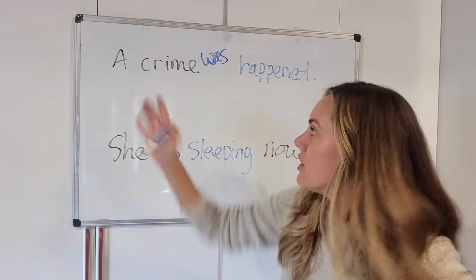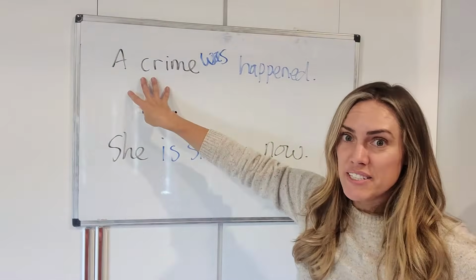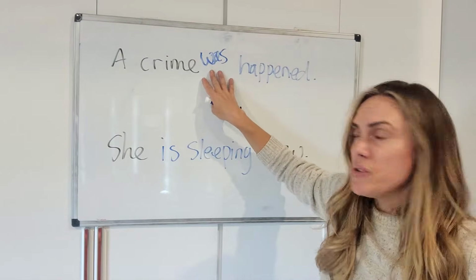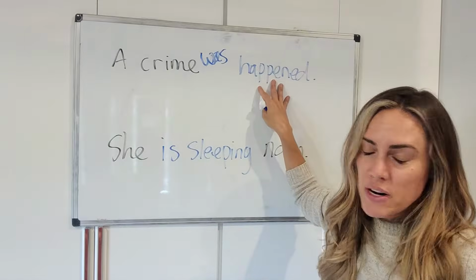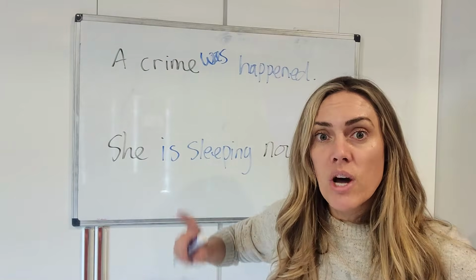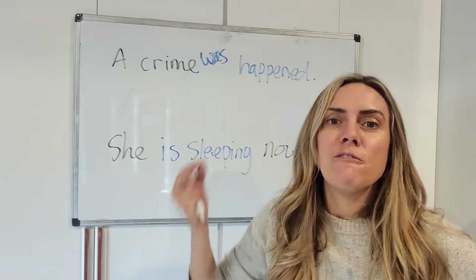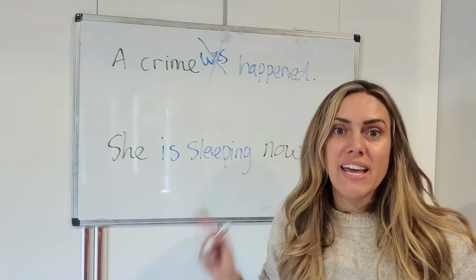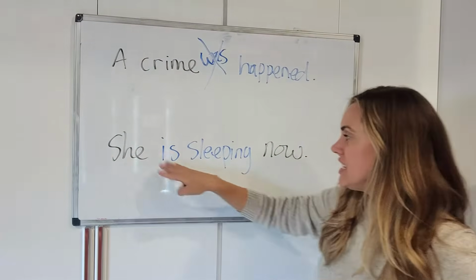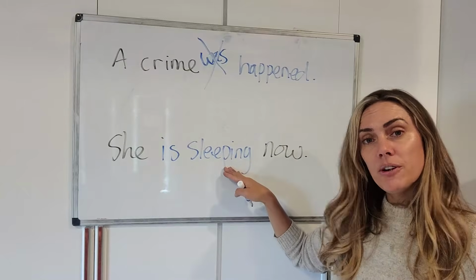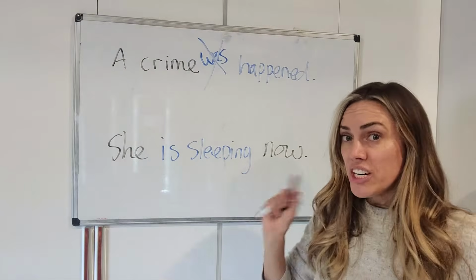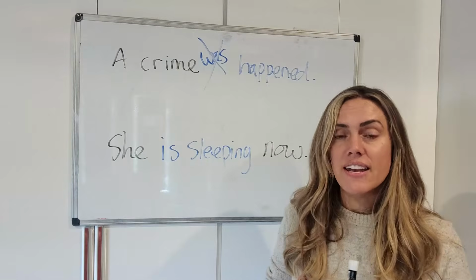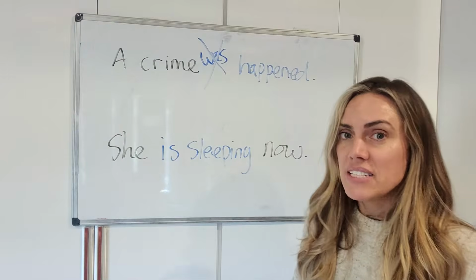It would look like this. A crime was happened. This would have to be the subject, even though it can't be. And then the students would usually write was, and then keep this as past participle, but you can't do that. A crime was happened isn't possible because the verb happened doesn't have an object, so you can't do that. It can only be active voice. How about this one? She is sleeping now. Sleeping is the verb. Do you see an object after it? An object is a noun or a pronoun. Nope. That's just a time word. It's not a thing. It's not a noun. So you cannot make this passive voice.